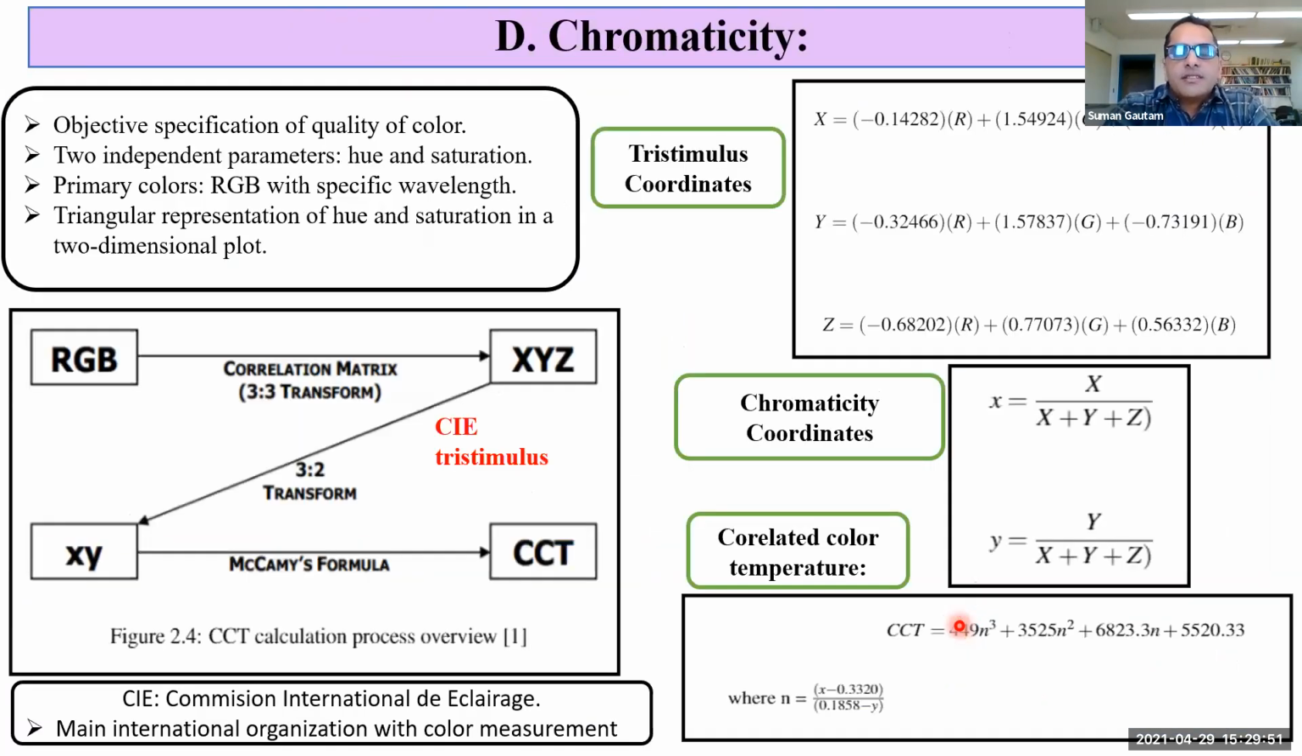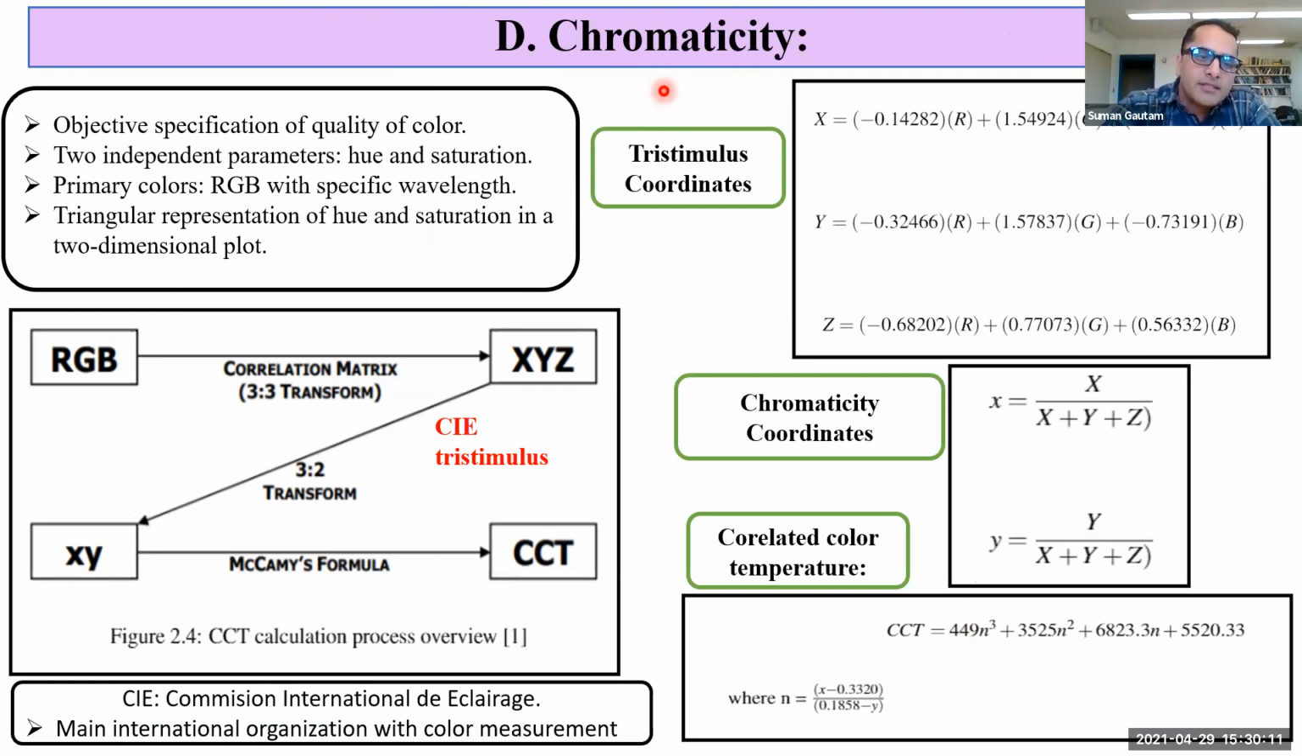Now chromaticity. It is the objective specification of the quality of color. It represents two independent parameters called hue and saturation. It consists of primary colors red, green, and blue with specific wavelengths. It is a triangular representation of hue and saturation in a two-dimensional plot.